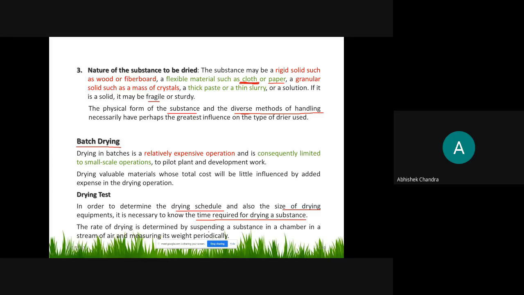There is this equipment which contains one chamber in which a pan is placed. On this pan we put the material and, passing the hot air, we circulate the hot air over this pan. So the same thing here: suspending a substance in a chamber in a stream of air and measuring its weight periodically. Same thing in our experimental setup, we measure the weight continuously up to a certain time, that is after 5 seconds, 10 seconds, 20 seconds, 50 seconds we measure the weight of the content.